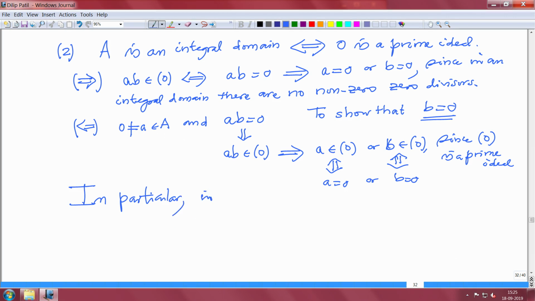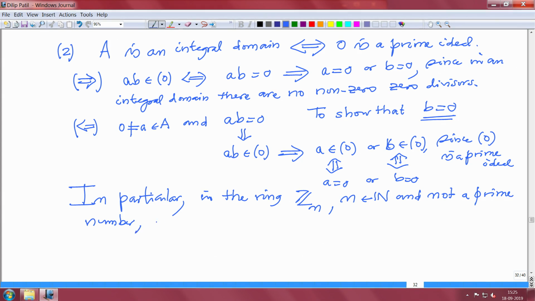in the ring Z mod n, where n is a natural number and not a prime number, 0 is not a prime ideal.